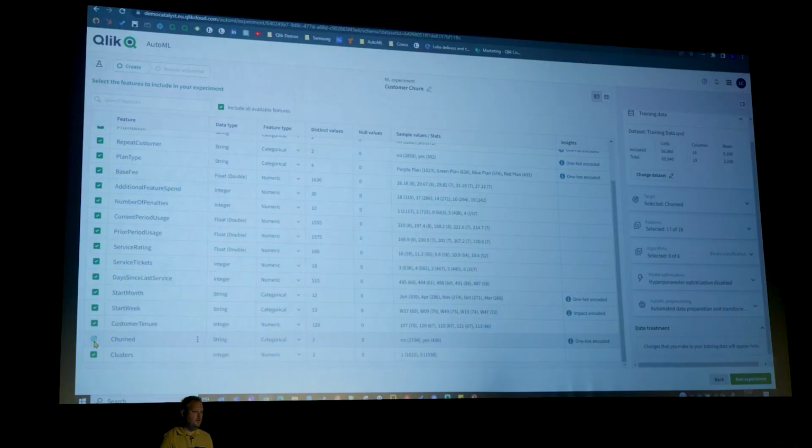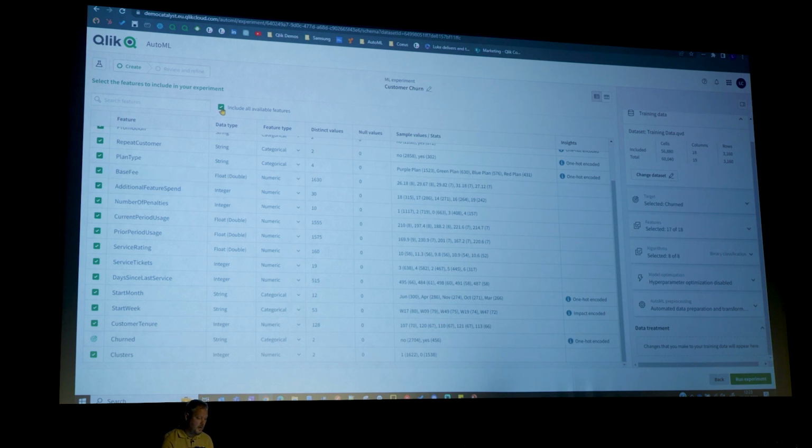And the first thing that Qlik's asking me to do is to set the target. What do I want to predict? Really simple. It's churned. Now Qlik's automatically selected all the features. For this, I'm not going to use all the features. I'm going to use the 6 that the domain experts have identified as being most important.